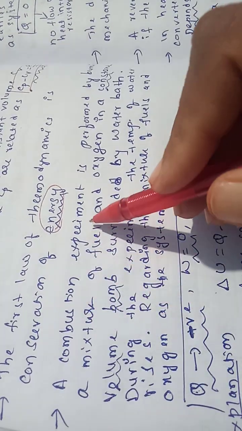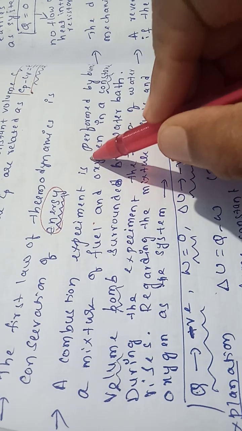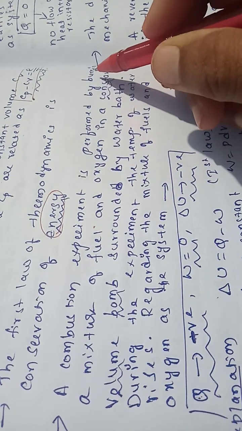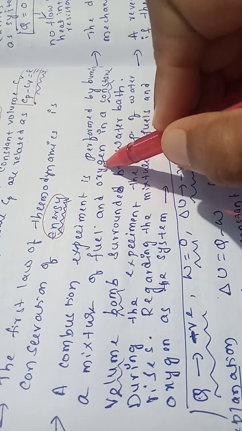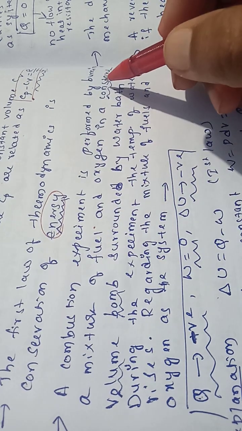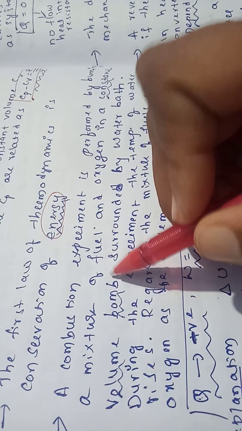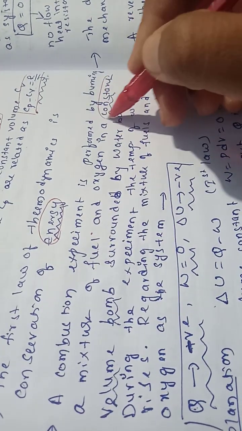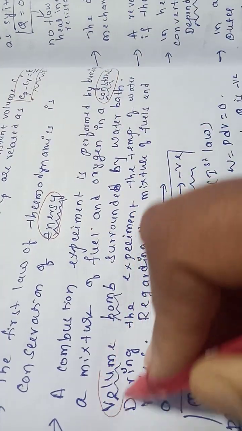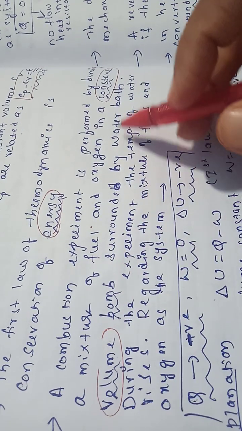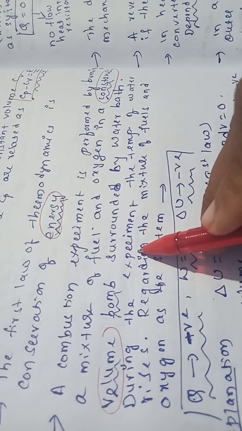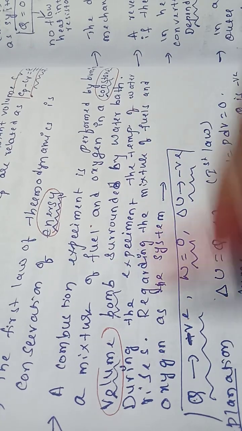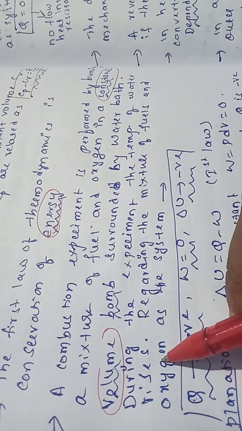A combustion experiment is performed by burning a mixture of fuel and oxygen in a constant volume bomb, surrounded by a water bath. During the experiment, the temperature of water rises.